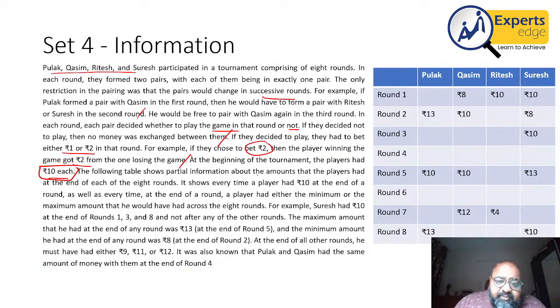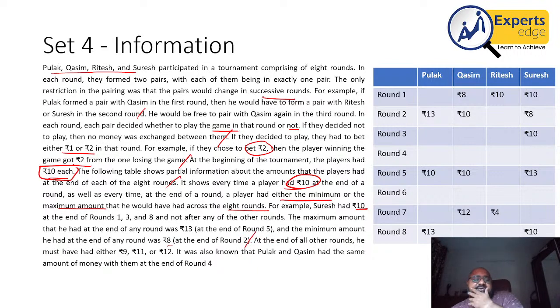As the following table shows partial information about the amounts that players had at the end of each round. It shows every time a player had rupees 10 at the end of a round, as well as every time a player had either the minimum or the maximum that he would have across the 8 rounds. For example, if you look at Suresh had 10 in round 1, 3 and 8, so that is shown. He did not have rupees 10 in any other round. The maximum amount Suresh had was 13 in round 5, and the minimum amount he had was rupees 8 at the end of round 2.